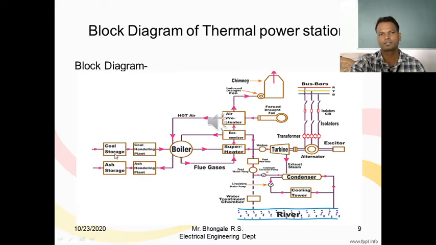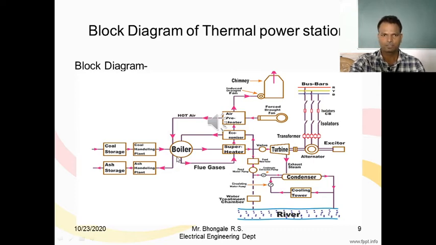The condition for coal storage is that it should be waterproof and fireproof so as to maintain the quality of coal. After that, coal is transferred to the coal handling plant via conveyor belts. In the coal handling plant, three processes take place: cutting, crushing, and pulverization of coal. In cutting, the coal is cut into small pieces, then it is crushed in the crusher. After that, in the pulverizing mill, it is pulverized, meaning made into powdered form, and then it is transferred to the furnace for fast combustion.